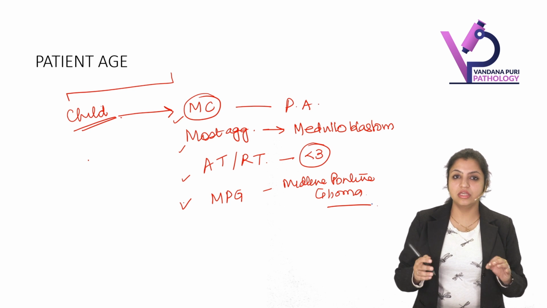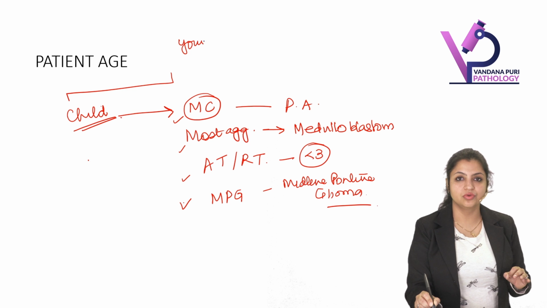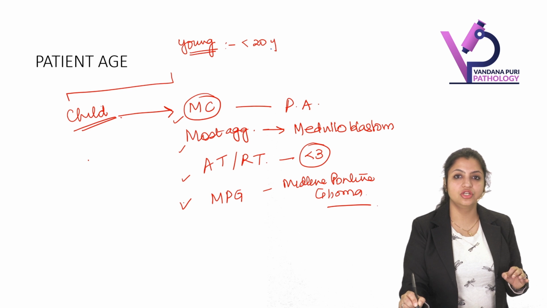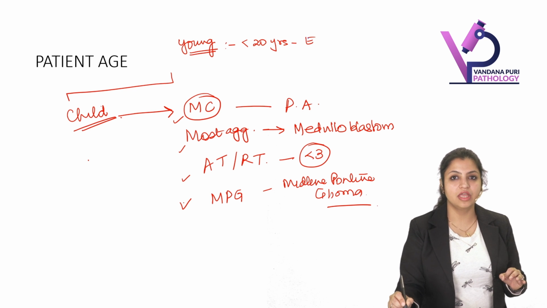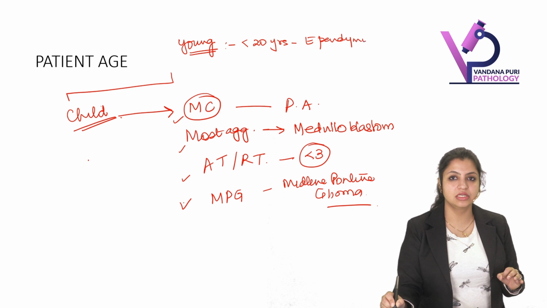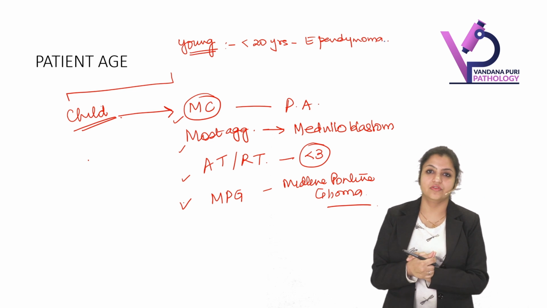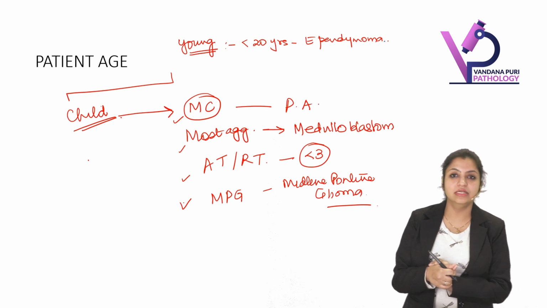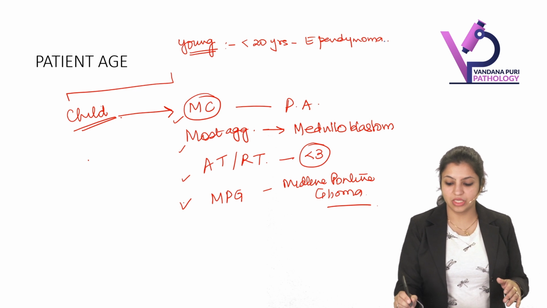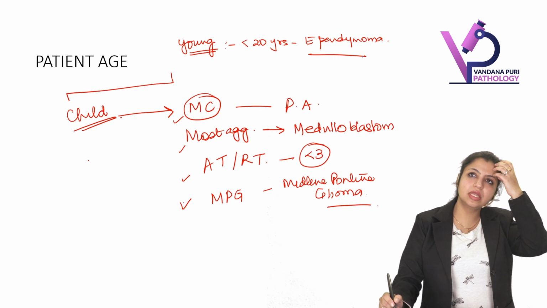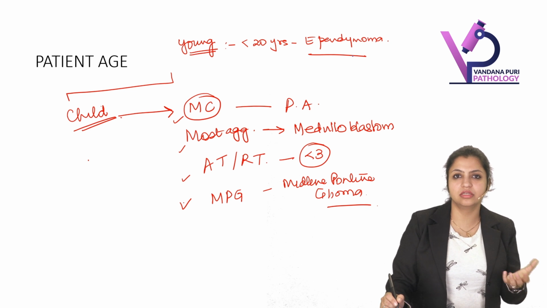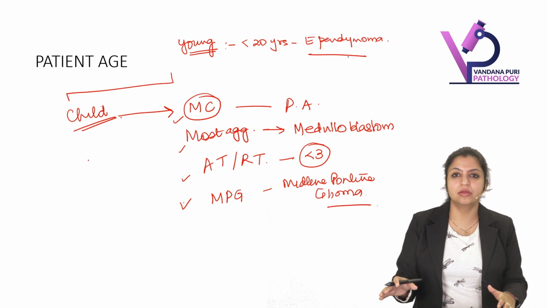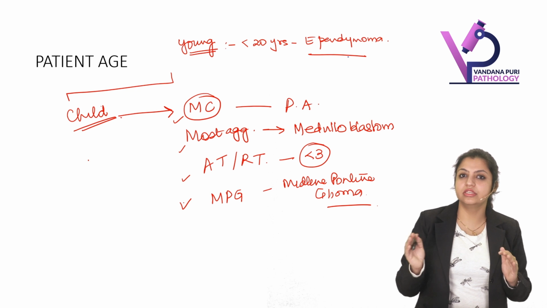Then young age: the tumors which occur at a younger age, less than 20 years, less than 2 decades, usually we have ependymoma. So ependymoma classically occurs less than 20 years of age. Of course, remember ependymoma can occur after 20 years also, and there are definitive predispositions associated with it. But for now, it usually occurs in the younger age group.